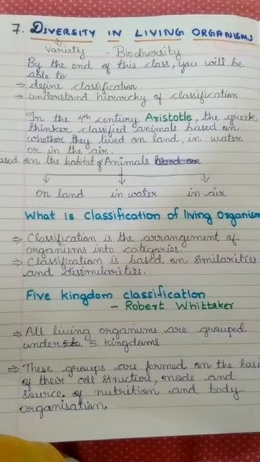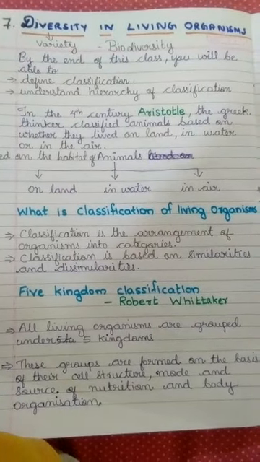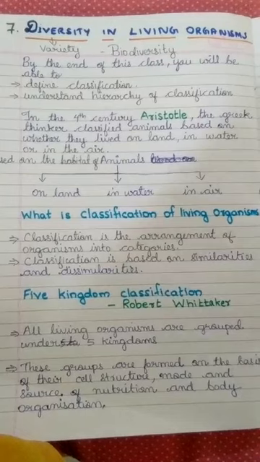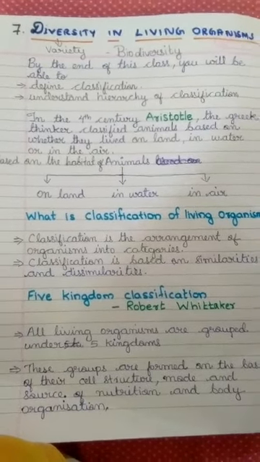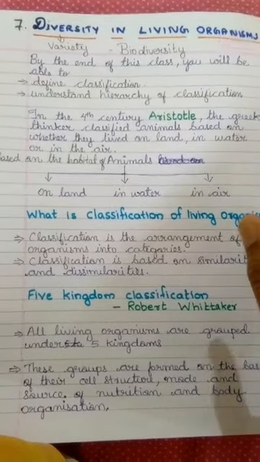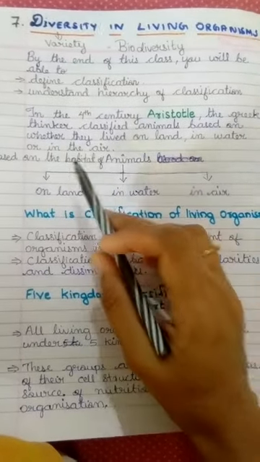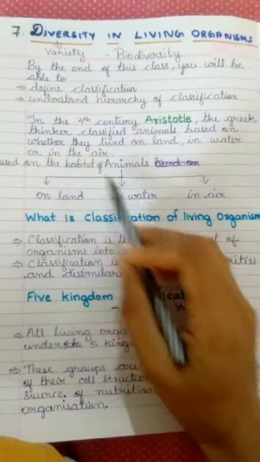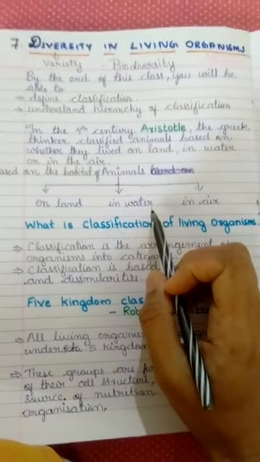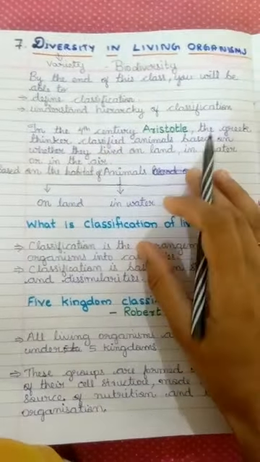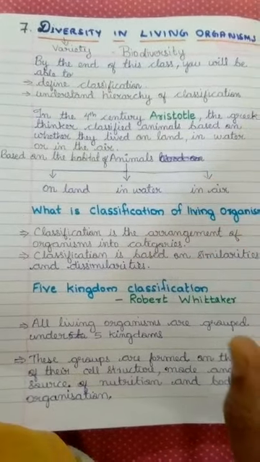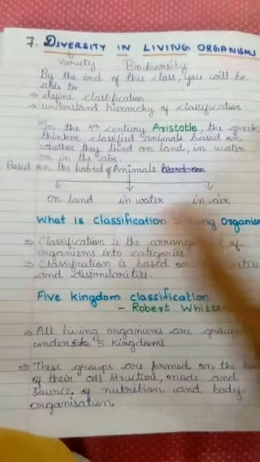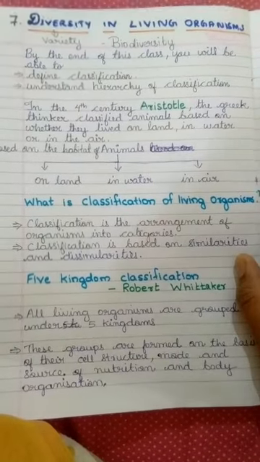By looking, we can see different characters are there. The organisms have different characters, but the common factor is that they all have the same habitat. That is the only common thing. So this classification was irrelevant, but he started the idea of classifying the animals.